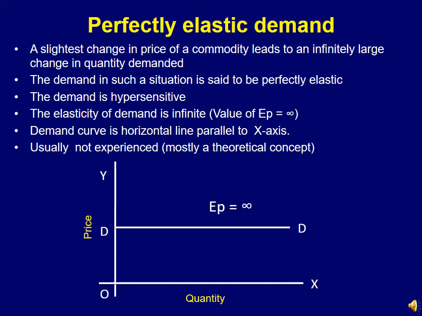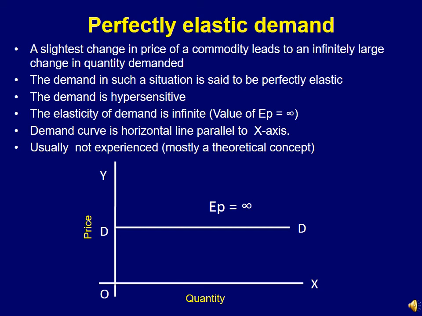The response was very less. However, in this case, the responsiveness is quite high and demand is hypersensitive. And in this case, the demand is said to be perfectly elastic. The elasticity of demand is infinite, and therefore the value of price elasticity is infinite.